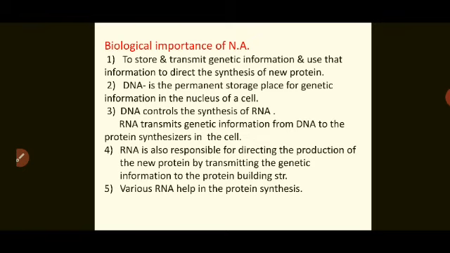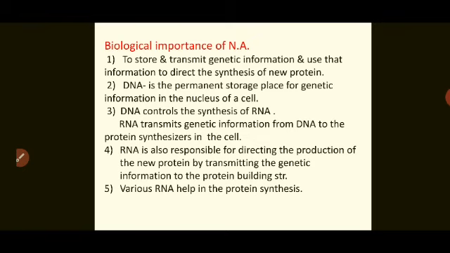So what is the function? To store and transmit genetic information and use that information to direct the synthesis of new protein. Second, DNA is a permanent storage place for genetic information in the nucleus of a cell, where the genetic information, that is heredity characteristics, is stored.